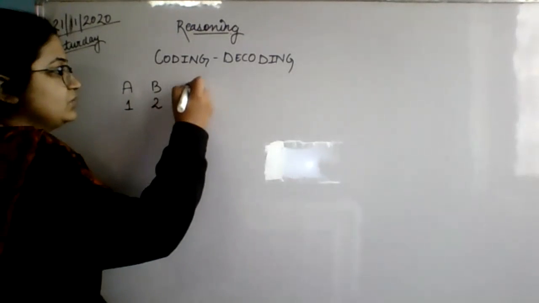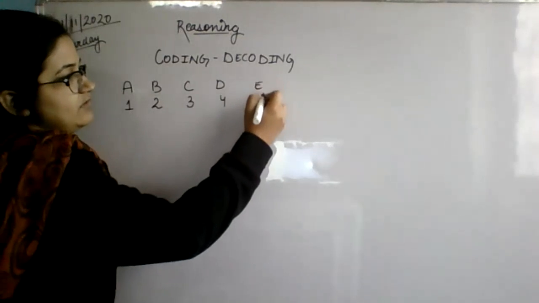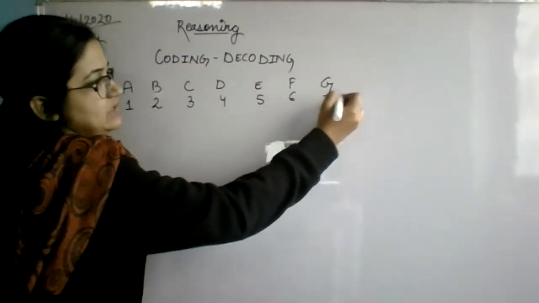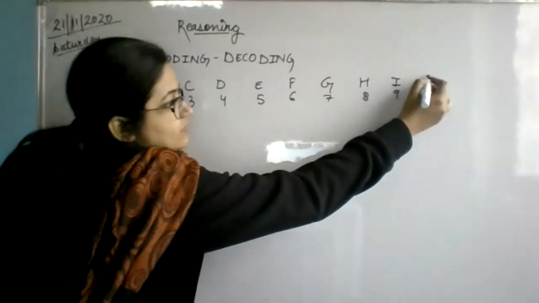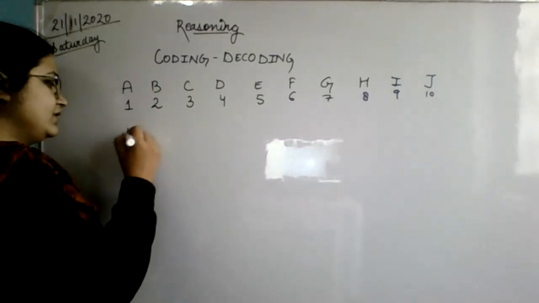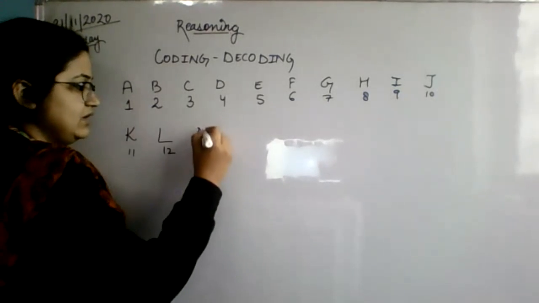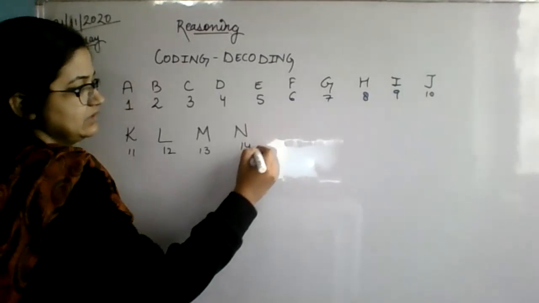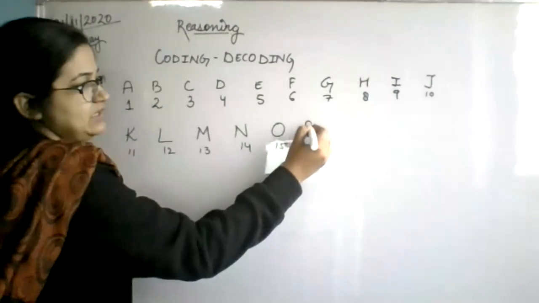So B is for 2, C for 3, D for 4, E for 5, F for 6, G for 7, H for 8, I for 9, and J for 10. K for 11, L for 12, M for 13, N for 14, O 15, P 16.